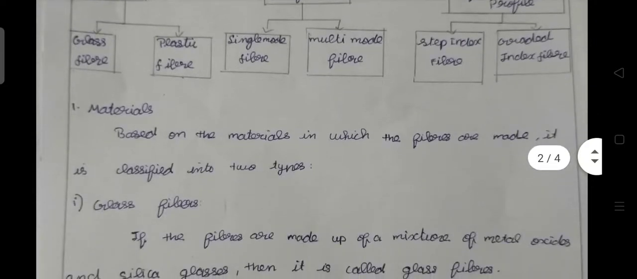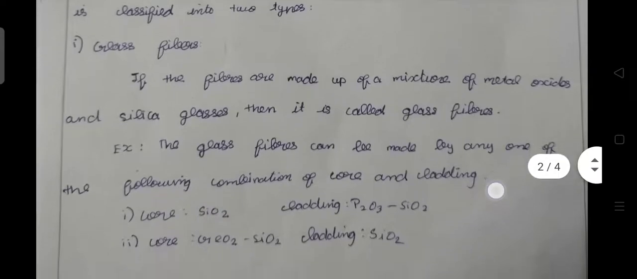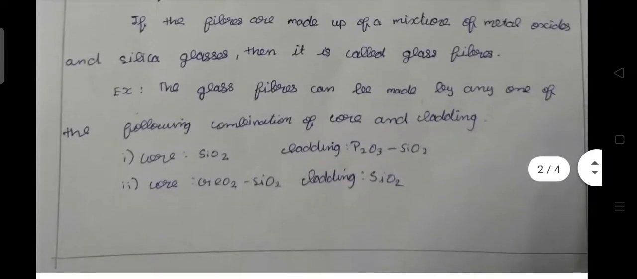First, materials. Based on the materials in which the fibers are made, they are classified into two types. Glass fiber: if the fibers are made up of a mixture of metal oxides and silica glasses, then they are called glass fibers. For example, glass fibers can be made by any one of the following combinations of core and cladding: core SiO2, cladding P2O5 SiO2; core GeO2 SiO2, cladding SiO2.